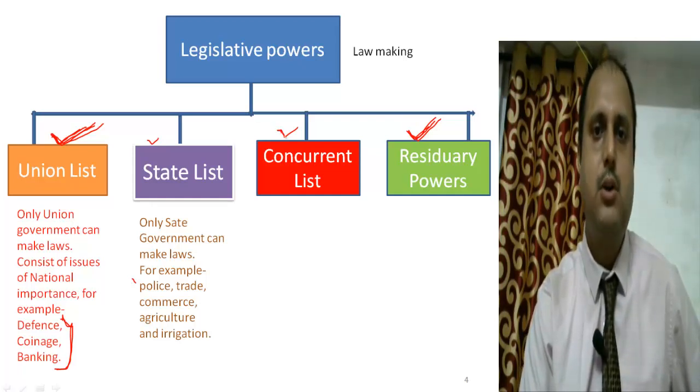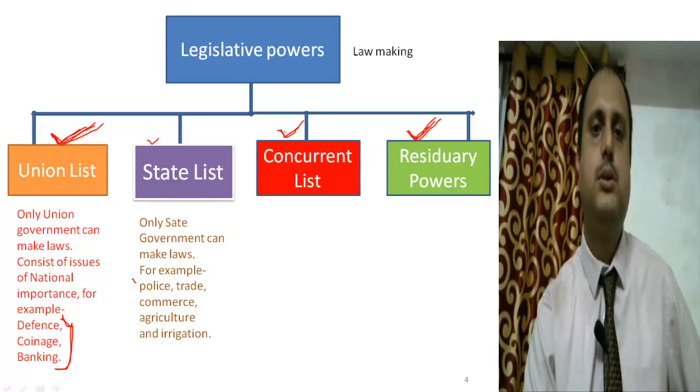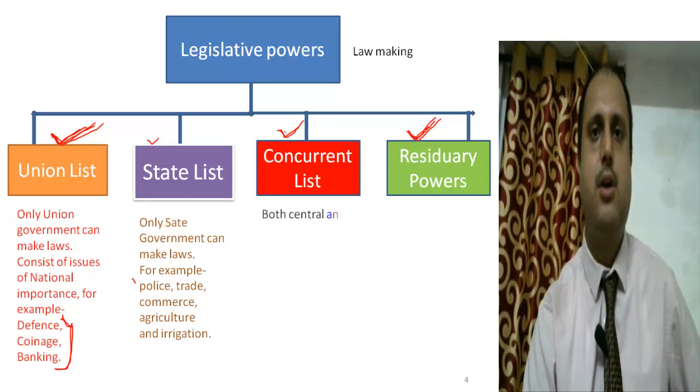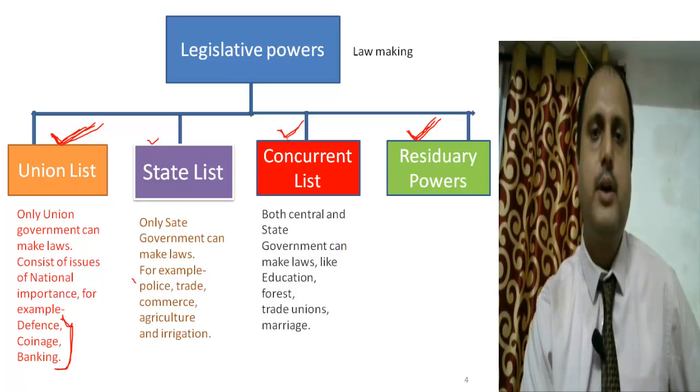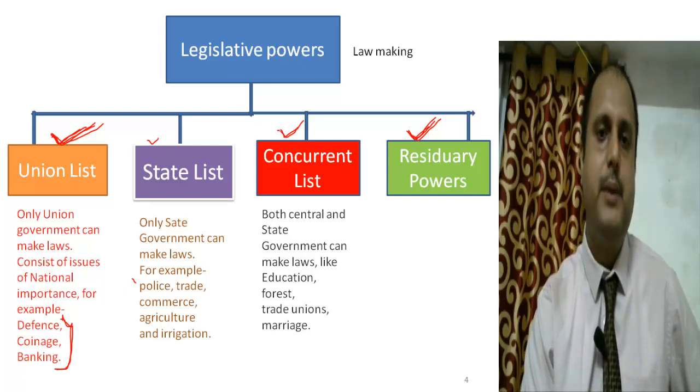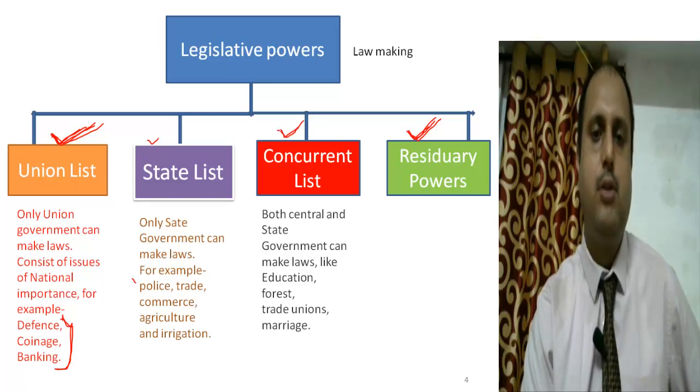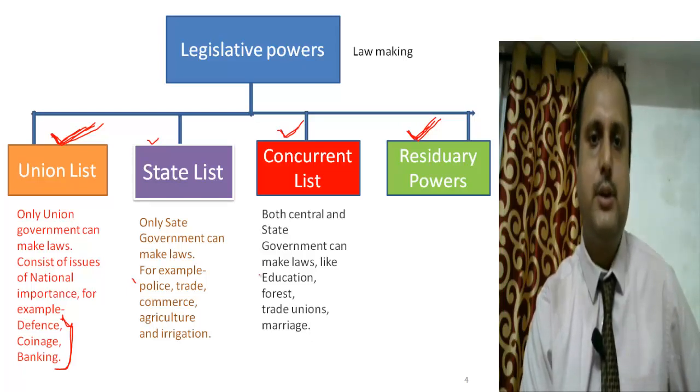The third one is the concurrent list. The concurrent list means where both the central government and the state government can legislate. Under the concurrent list come those subjects on which both can make laws, like education.